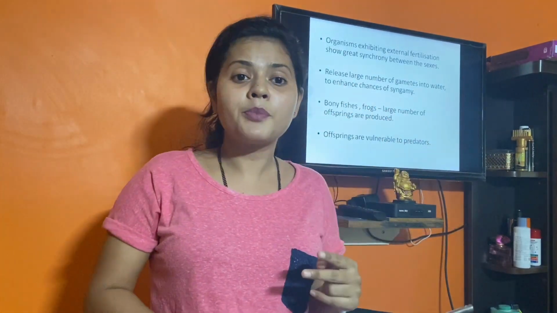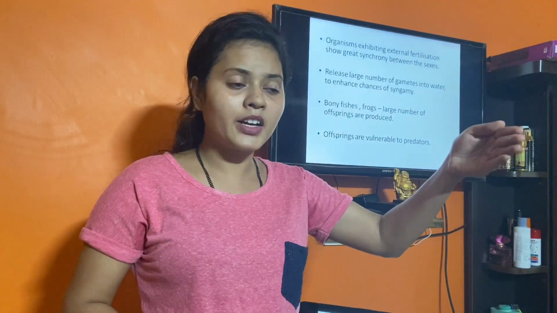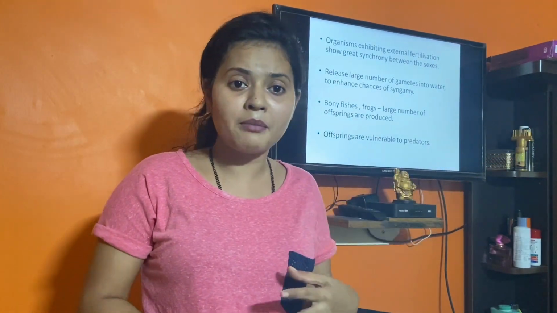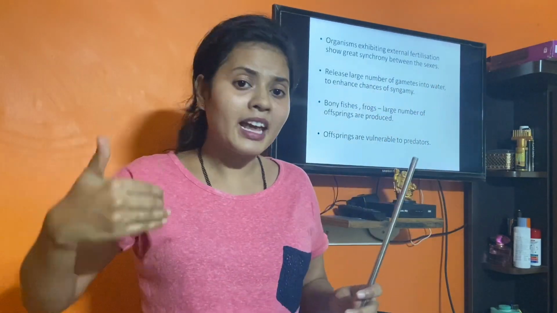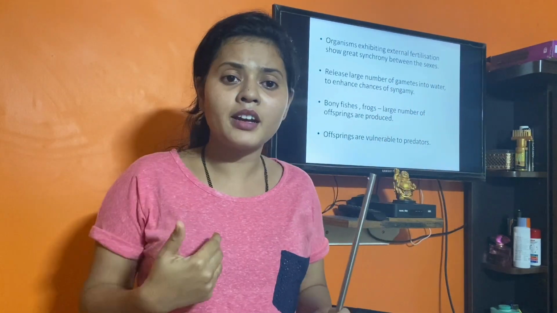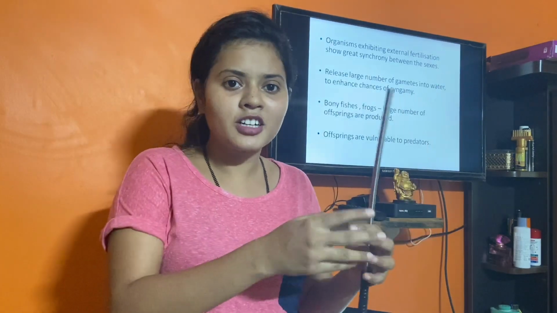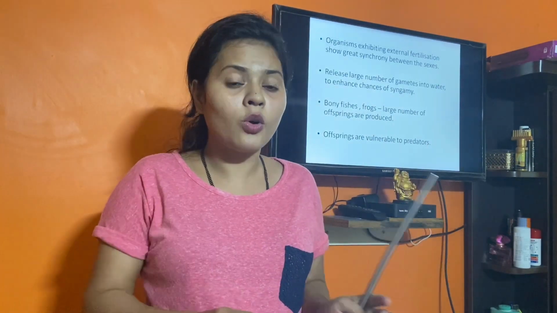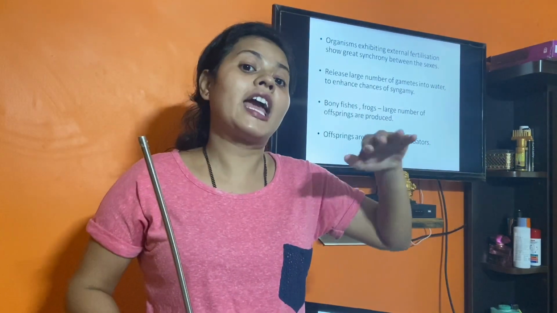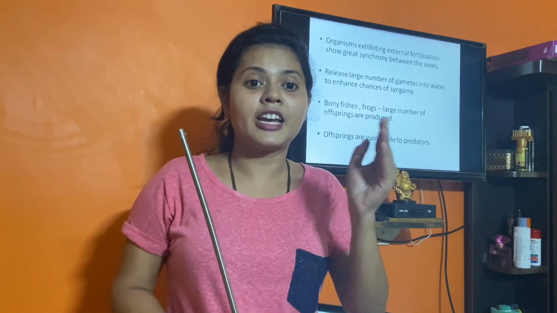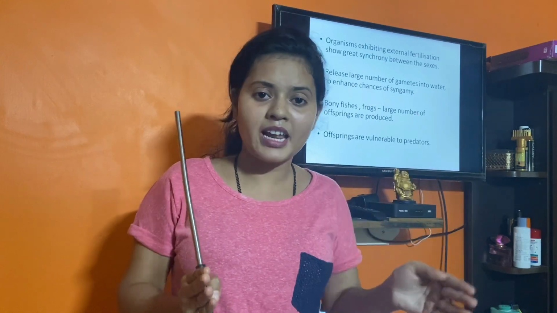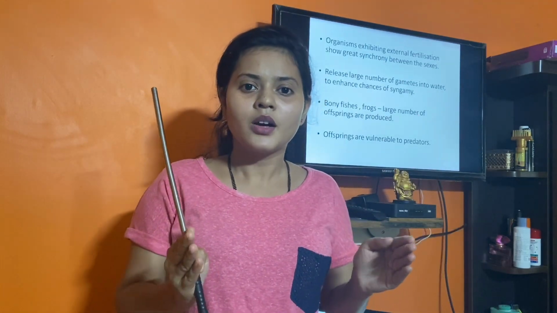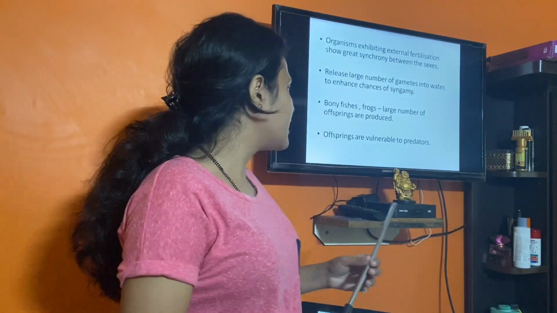There will be another problem. Suppose a female individual has released the female gametes at a particular time, and during that time the male gametes are not released by the male individual. What will happen? The fertilization will not take place. So the animals which show external fertilization must have great synchronization between the release of male gametes and female gametes. Then only will they be fertilizing.